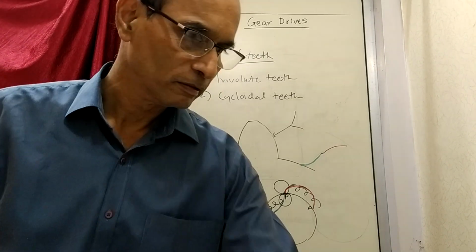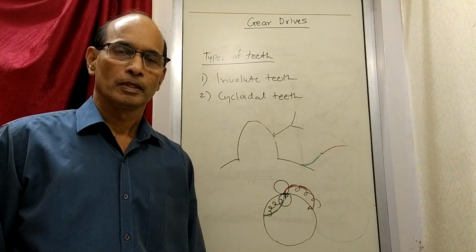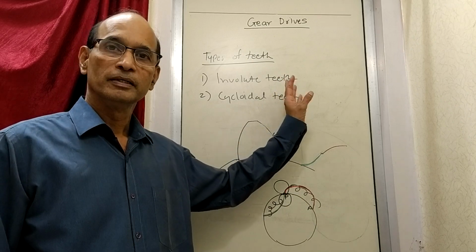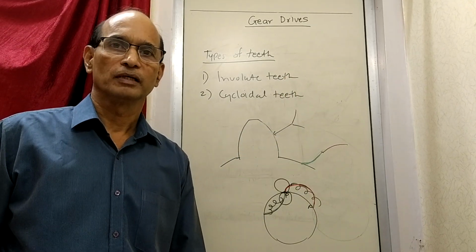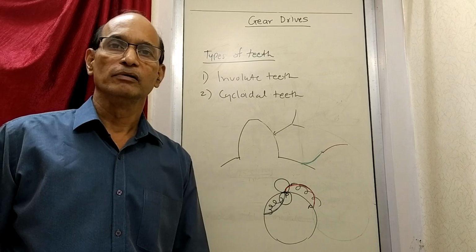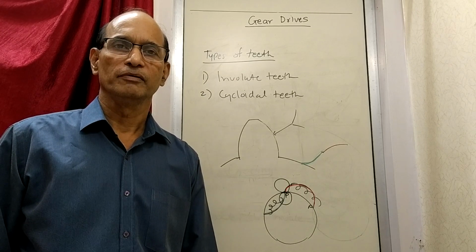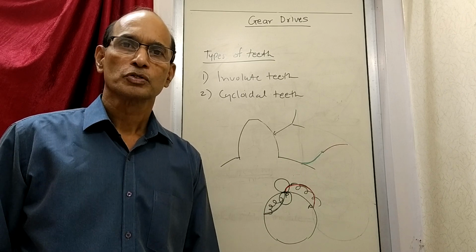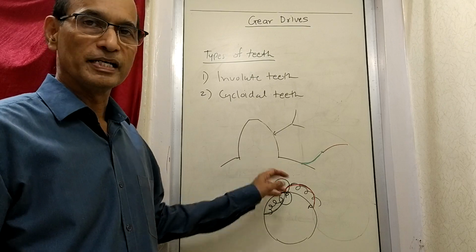Now the next point, on the involute side, involute teeth are relatively weaker due to small root radius.